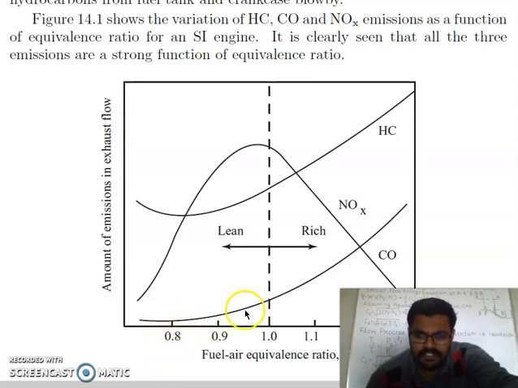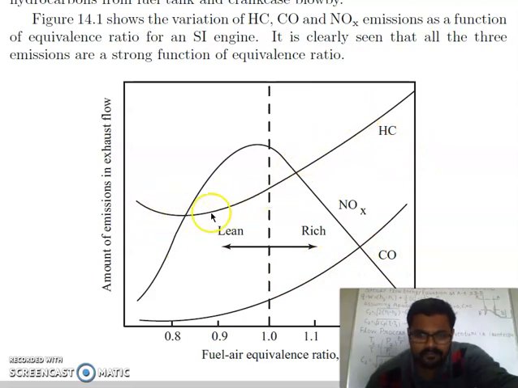When we go to the equivalence ratio, the carbon monoxide amount will increase, and when we go to a rich mixture on this side, the carbon monoxide will increase further. Rich mixture means the oxygen amount is less, so there is partial oxidation of carbon, which leads to carbon monoxide.